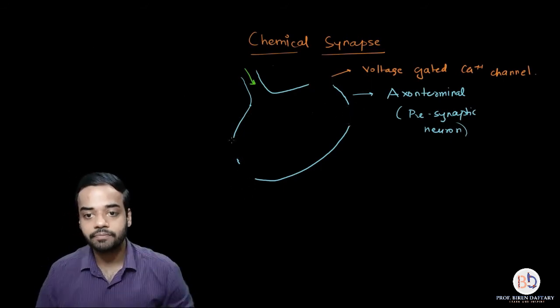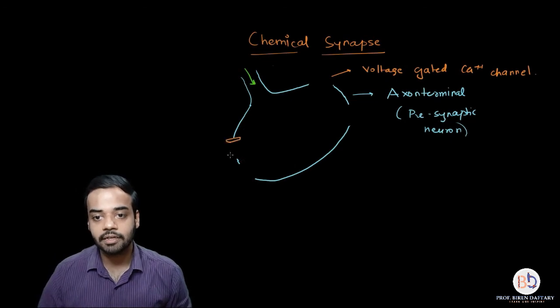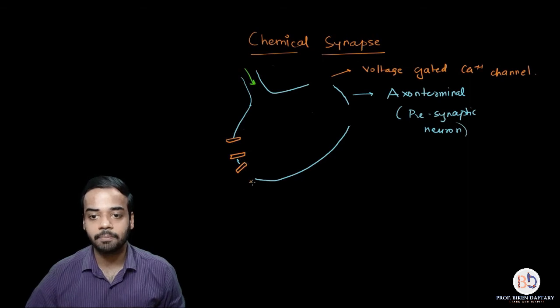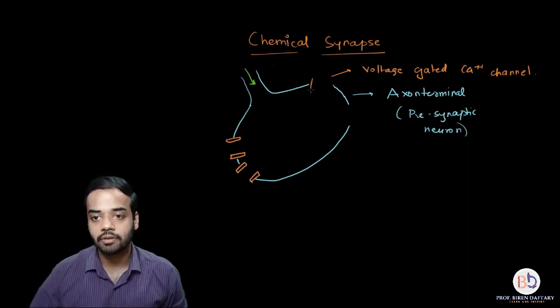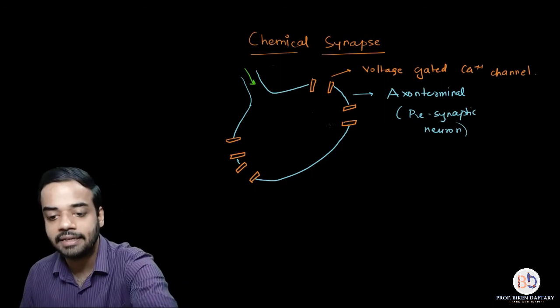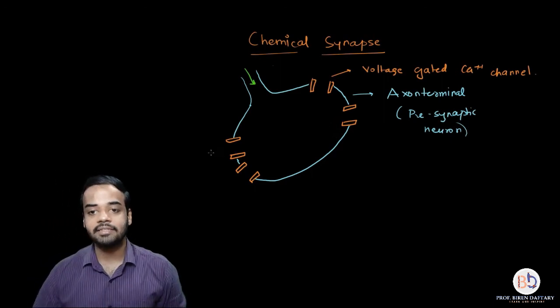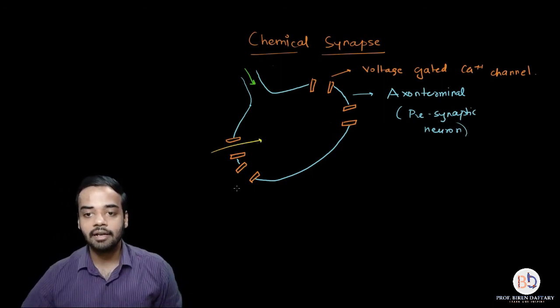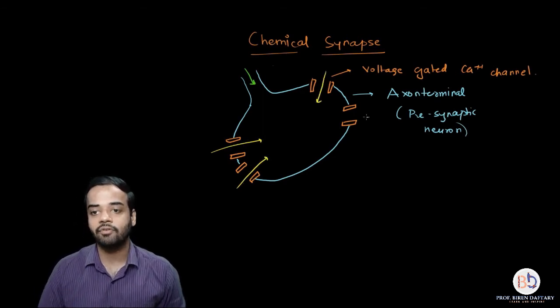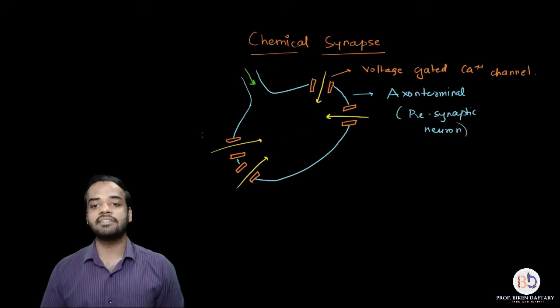So now if you see over here, you can see that the channels have opened. Earlier they were closed. And because of the opening of the channels, the calcium ions will flow inside from the extracellular fluid into the intracellular fluid.